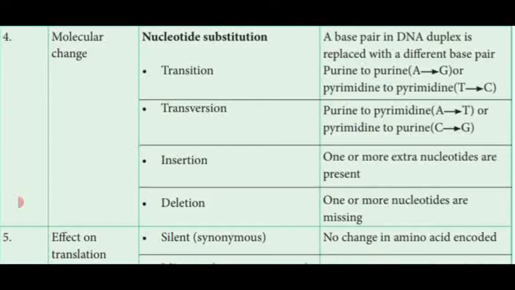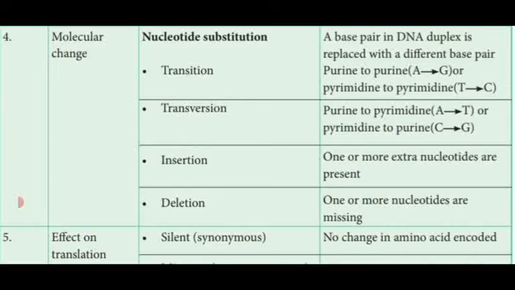Okay. So here they have given DNA duplex. That means double-stranded DNA. The nucleotide sequence or base pair is replaced by another base pair. And I told you nitrogen bases make the base pair. So first one they gave the example, purine is replaced by another purine. That is, adenine is a purine which is replaced by another purine known as guanine.